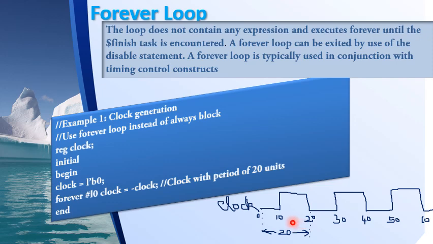The time period of this clock will be 20 time units. If you want a clock with a period of 10 time units, then the pulse period should be 5, that is, for every 5 time units it should complement. In that case you should have forever #5. So this will continuously execute forever because of the forever loop.